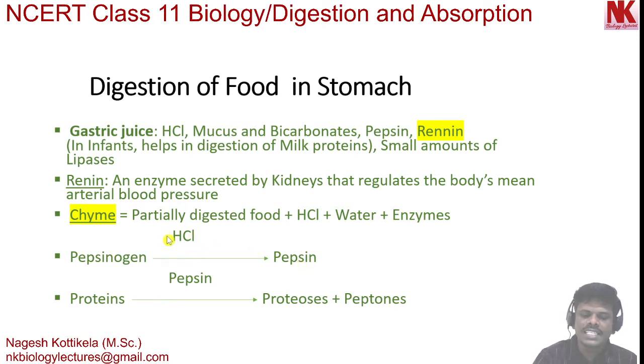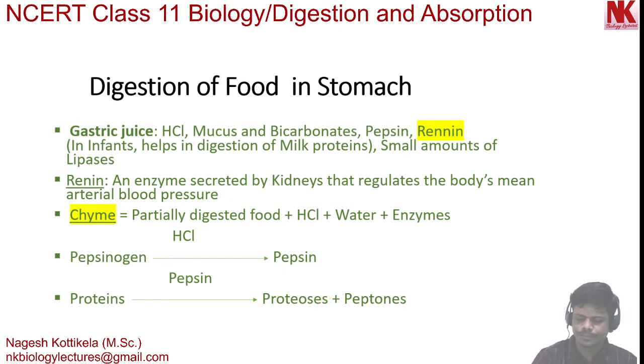So, this hydrochloric acid is essential for the conversion of the inactive form of the enzyme into the active form. And this pepsin digests proteins into proteoses and peptones. These two are partially digested proteins.